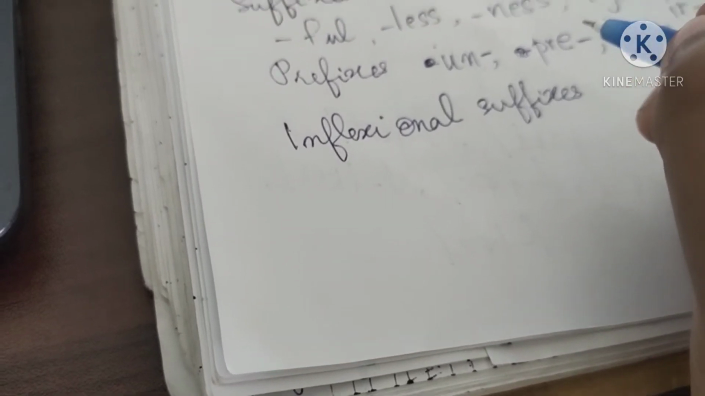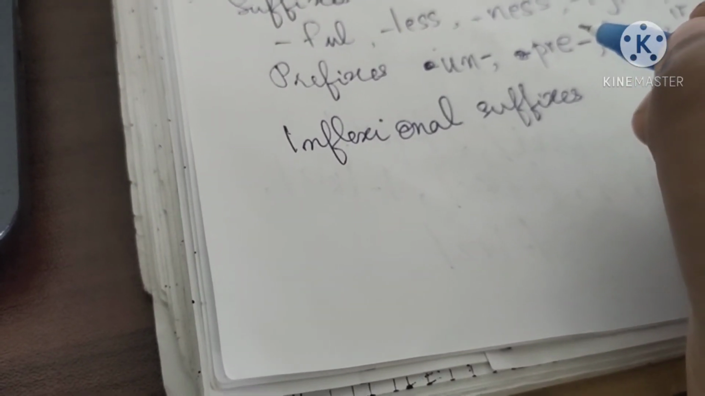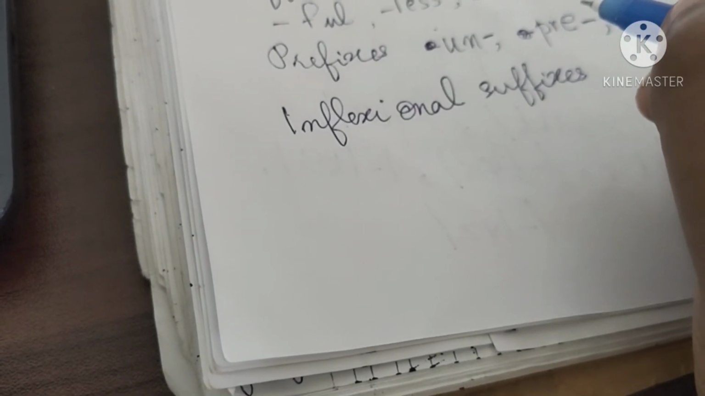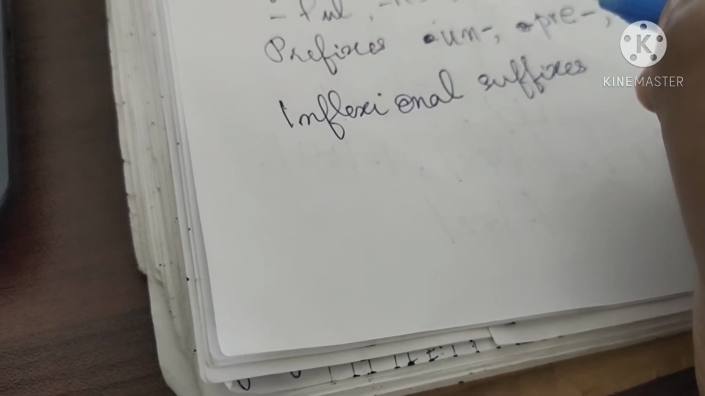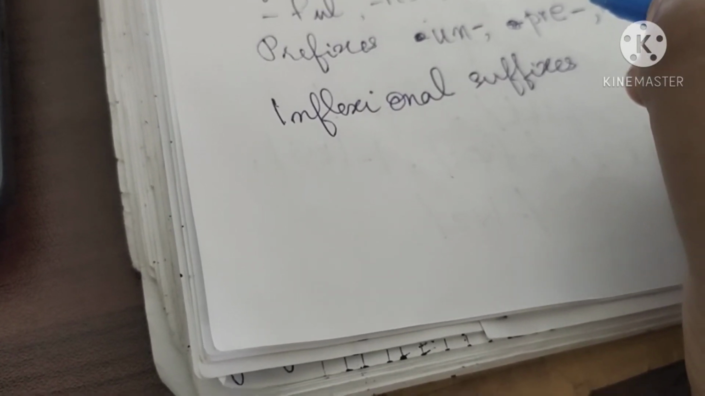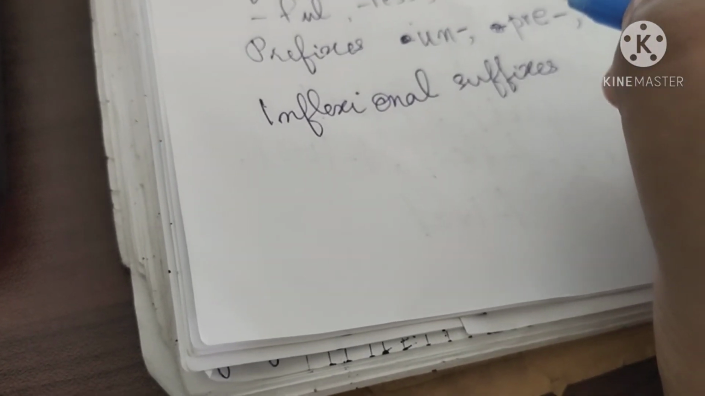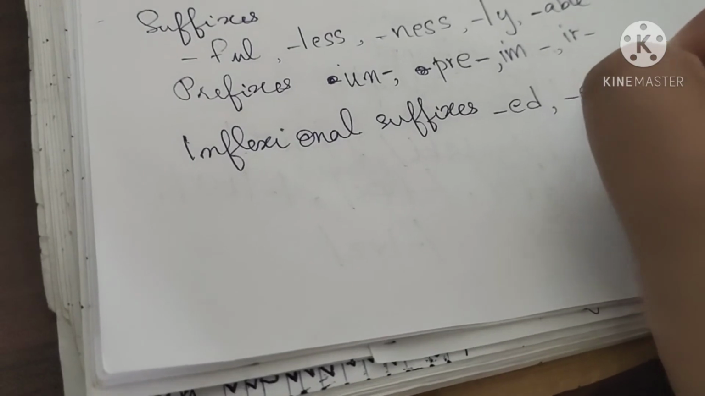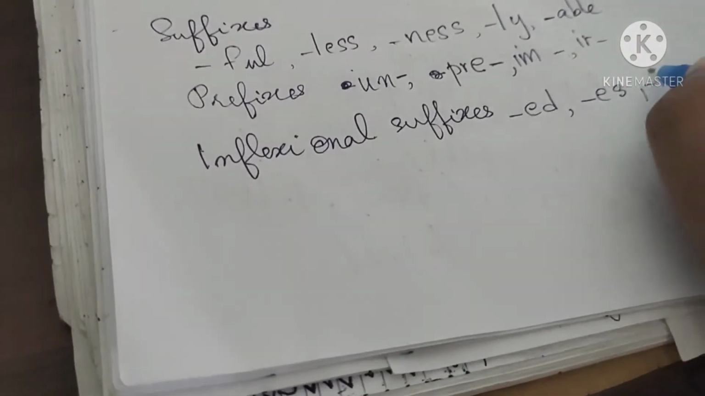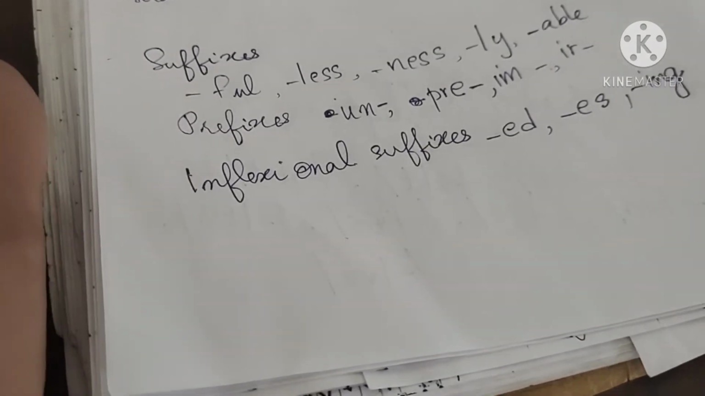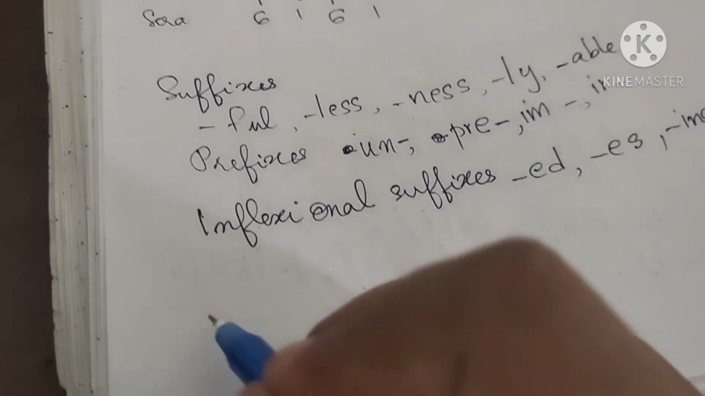Inflectional suffixes and derivational suffixes, what is the difference? Derivational suffixes bring a change to the parts of speech, whereas inflectional suffixes don't bring a change. Inflectional suffixes like ed, es, ing, etc. do not affect the accent.